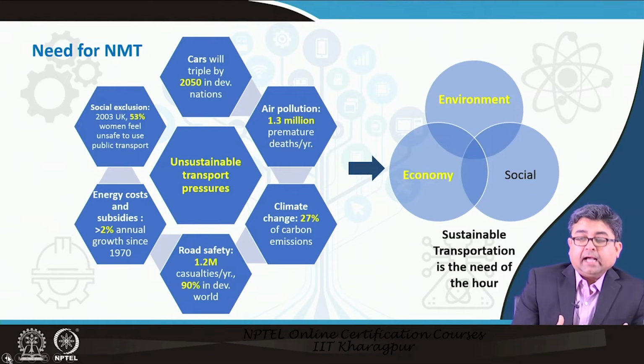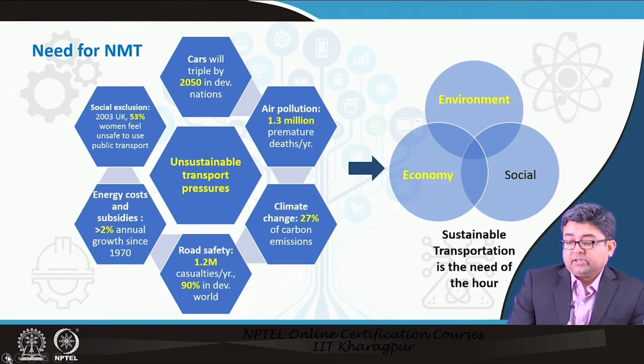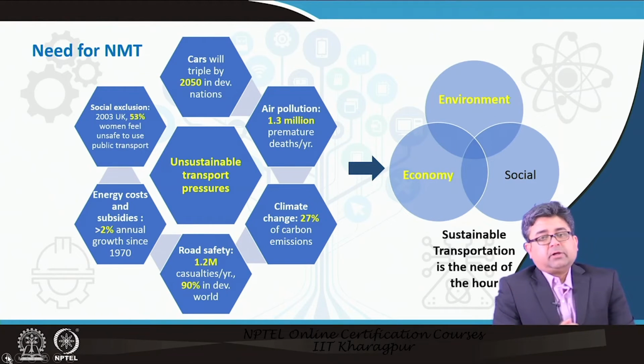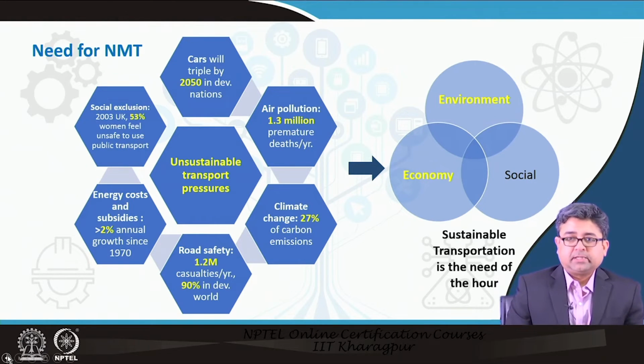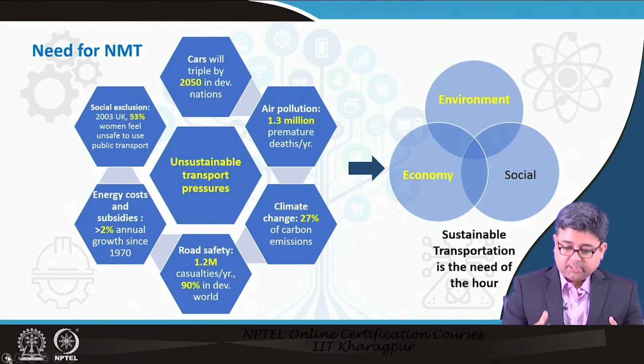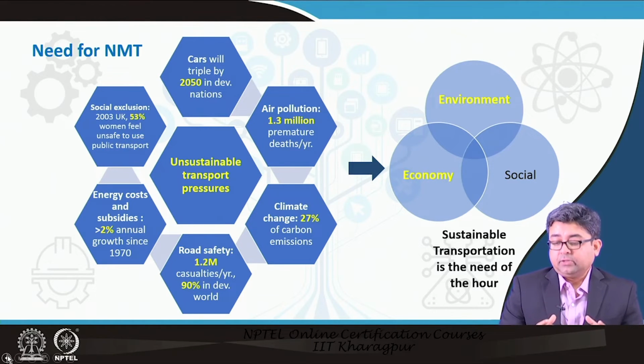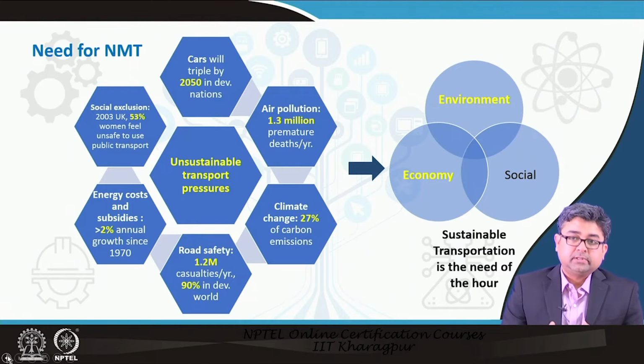Hence, prioritizing non-motorized modes of transport actually helps make this transportation system sustainable, and the three pillars in doing that are environmental sustainability, economic sustainability, and social sustainability. So, when we are talking about non-motorized modes of transportation, we are talking about sustainable transportation modes, and by talking about sustainable transportation modes, we are talking about combining these three groups: environmental sustainability, economic sustainability, and social sustainability.